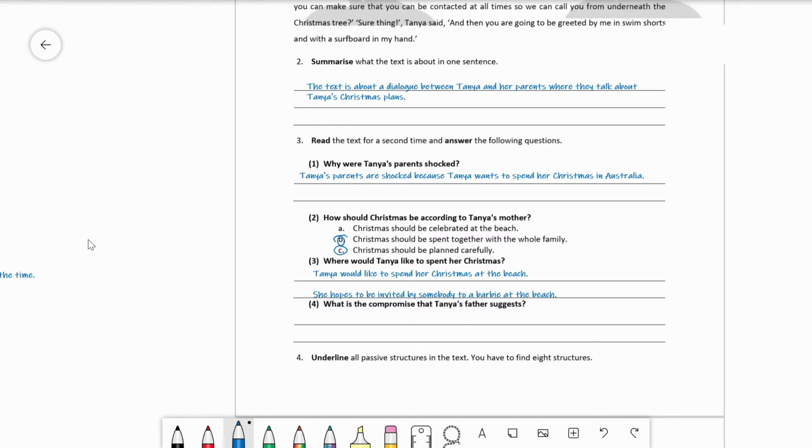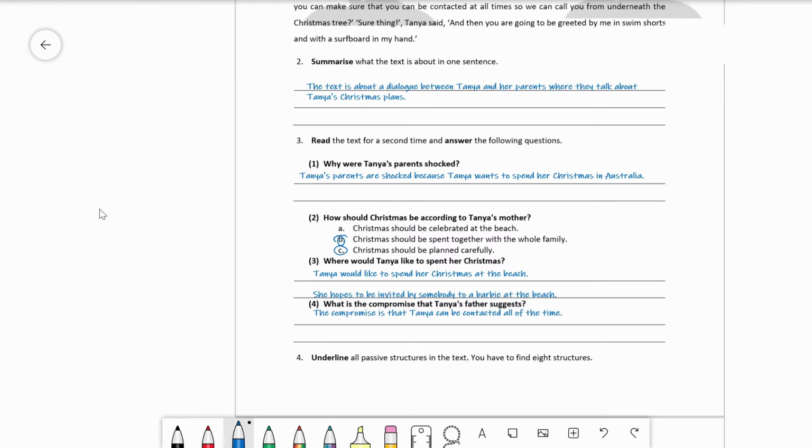Now, what is the compromise that Tanya's father suggests? Tanya's father suggests that Tanya can be contacted all of the time, so they can call her when she's at the beach, and so they can still have some family atmosphere on Christmas day. Okay, now we know the content of the text in detail.